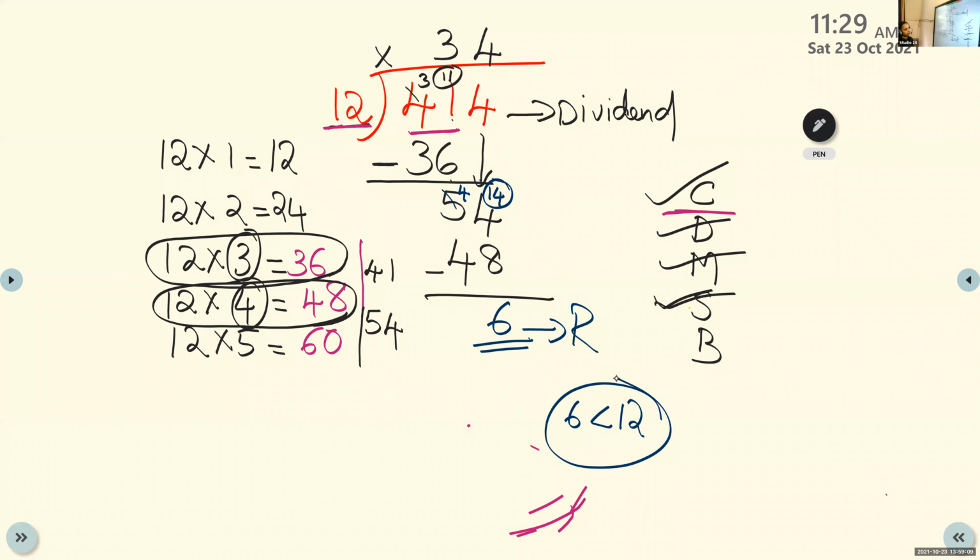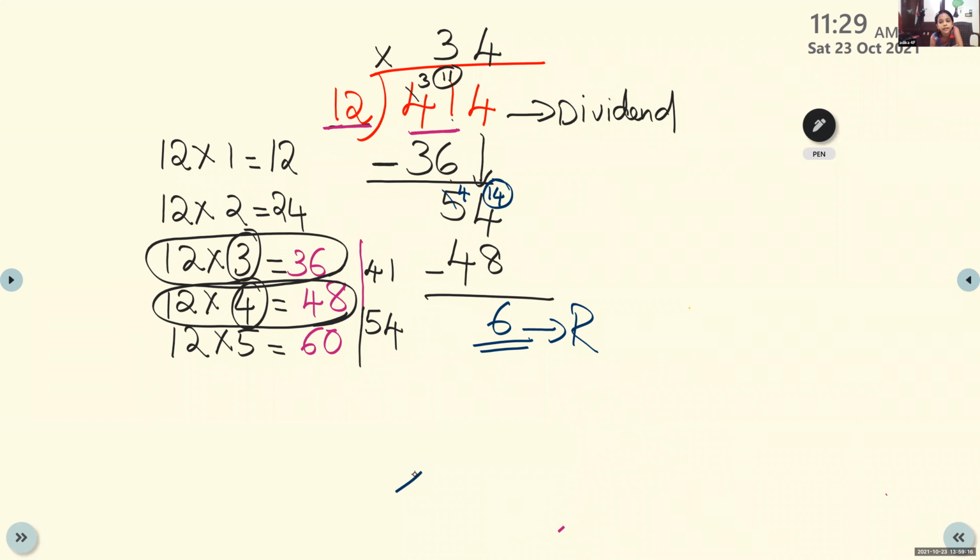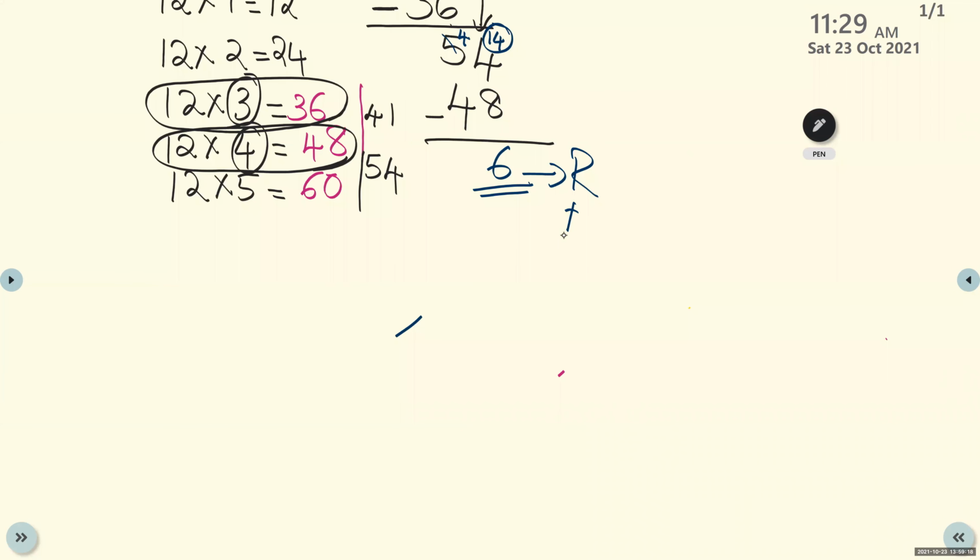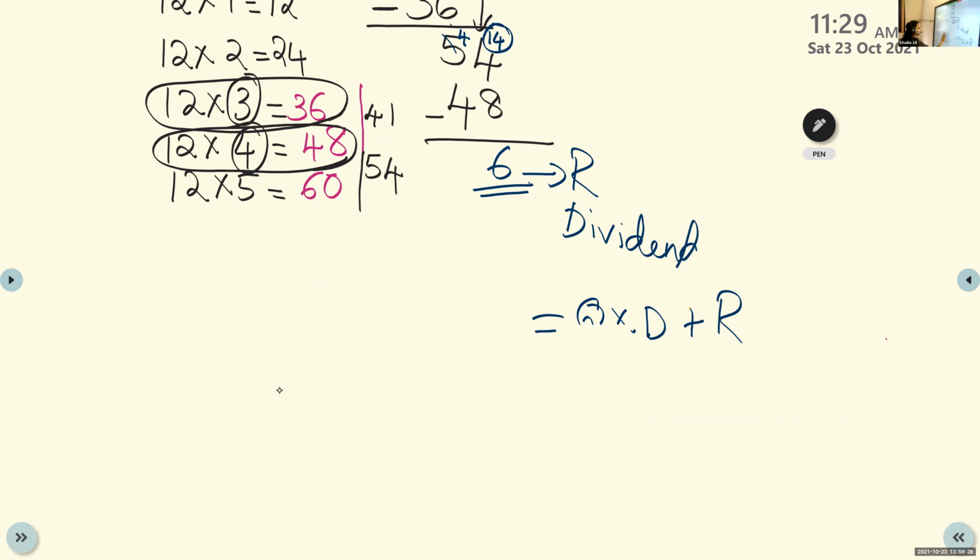Yes, children. Now you know how to check whether our division is correct or wrong. Dividend should be equal to quotient times divisor plus remainder. Now please check what is the quotient we got here? 34.